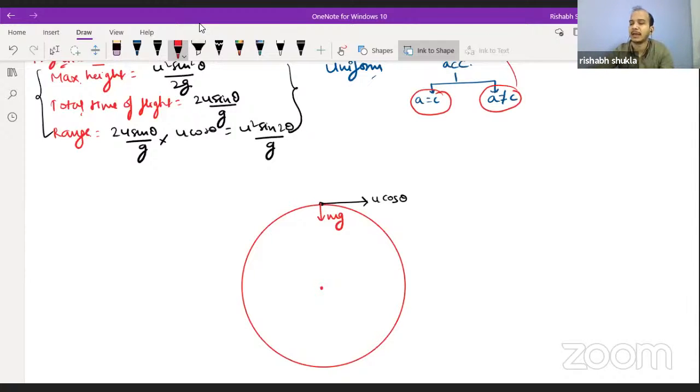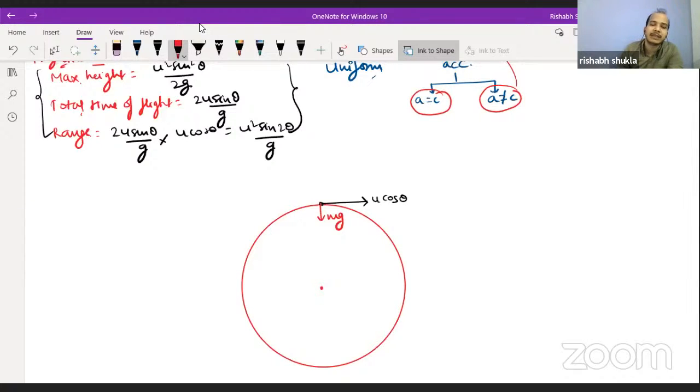Anything is possible. But here you should understand that at the peak point, only one force is acting, which is the gravitational force acting downward. Here we will revise the concept of centripetal force and centrifugal force.